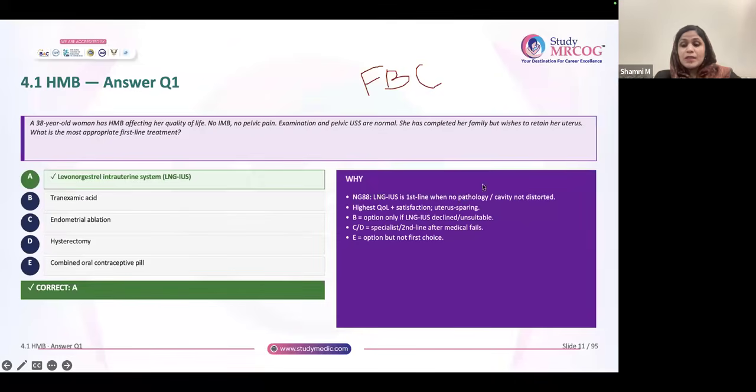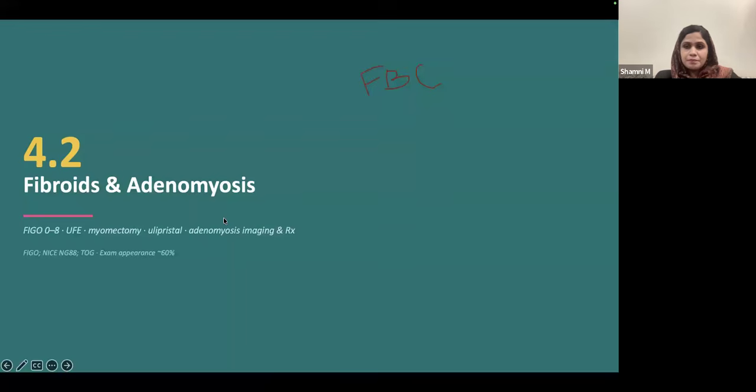Okay. So when there is no pathology, cavity not distorted, this is the first option. Because the quality of life is generally very good after you put LNG IUS. It is uterine sparing. So all these advantages are there.